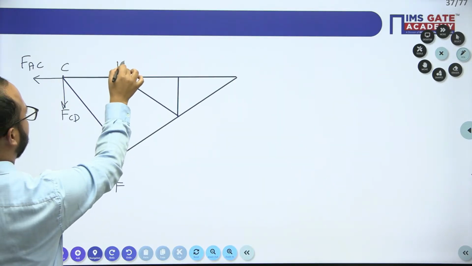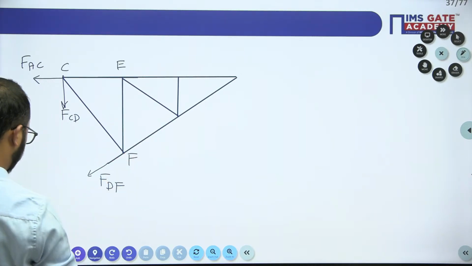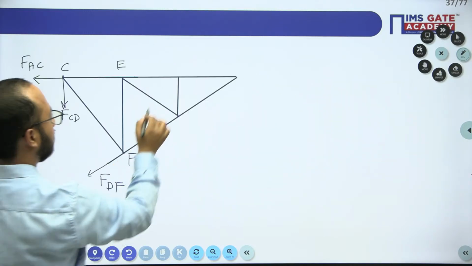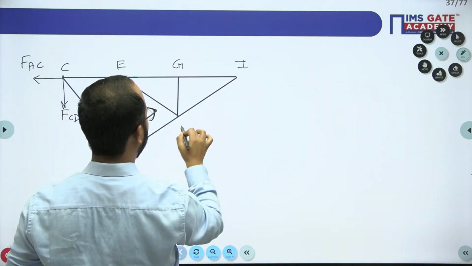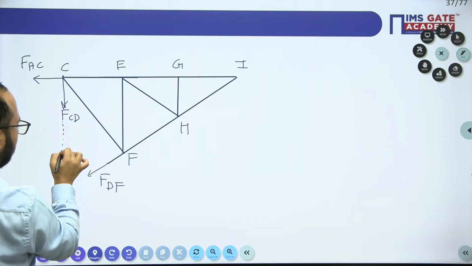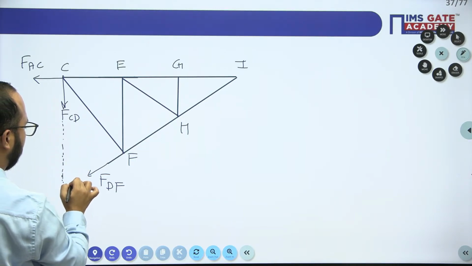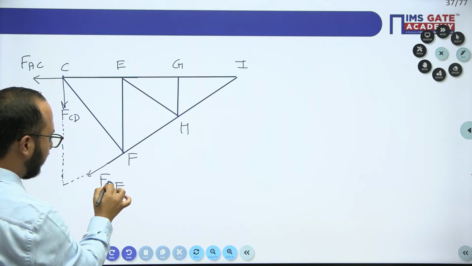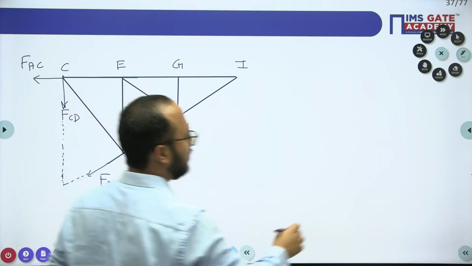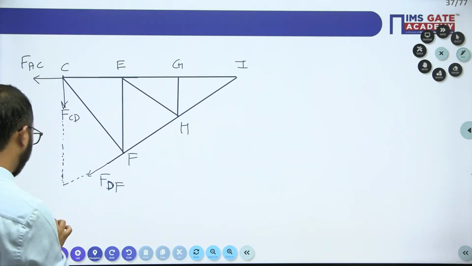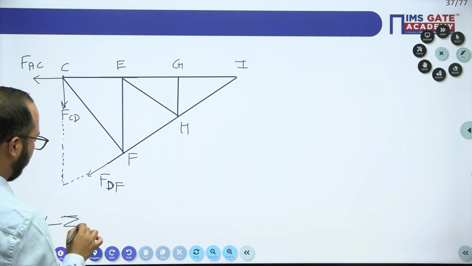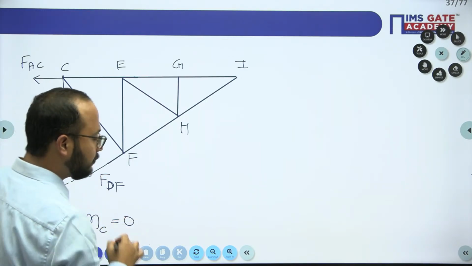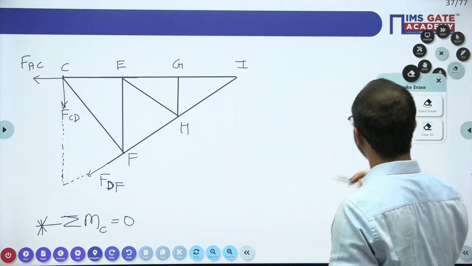CEF, and CEF GIH, GIH. Okay, and we'll make a dotted point here, right, like this. So in order to calculate the force in member DF, what we can do is take a moment. We'll take a moment about a point. About which point should we take it? Tell me, which will be the correct point at which we can take the moment?